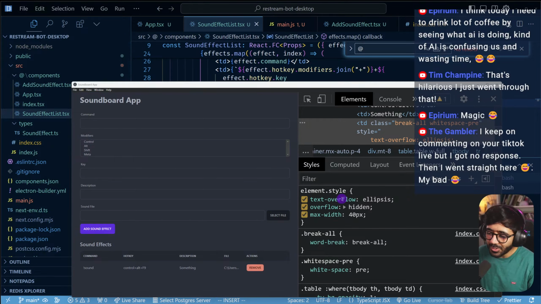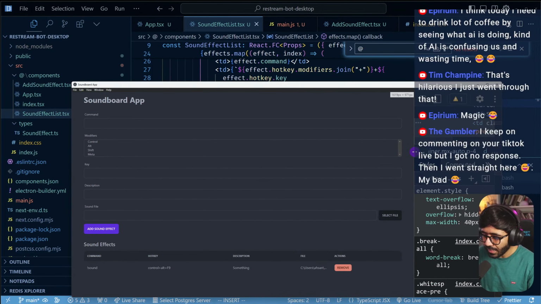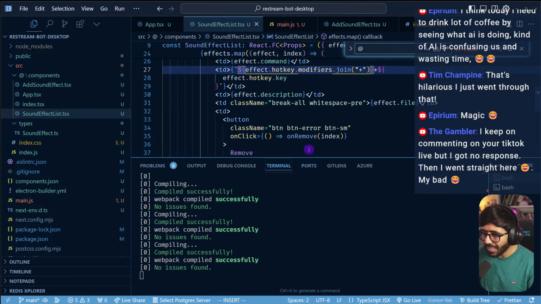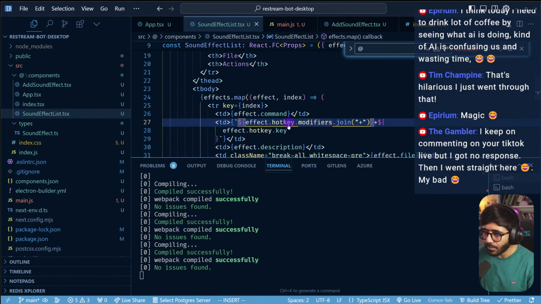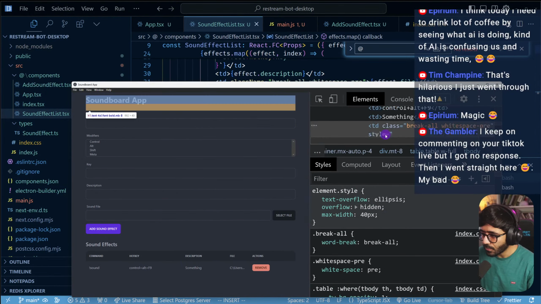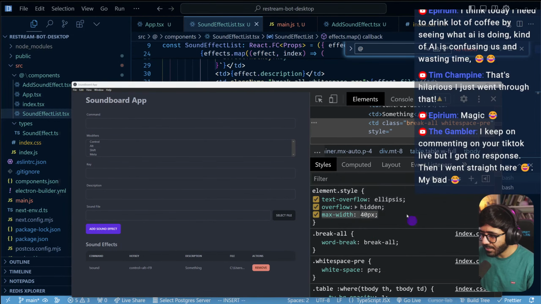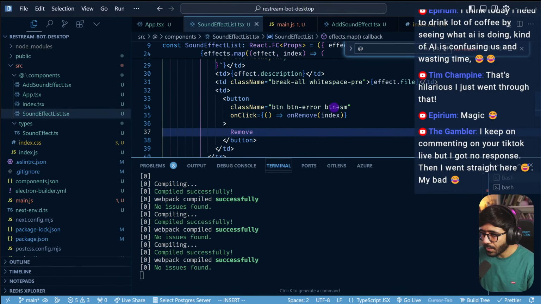Okay. So what we're gonna do is let's maybe just end at this. We could maybe add a bit more than 40 pixel to it. Let's go and update that a bit.